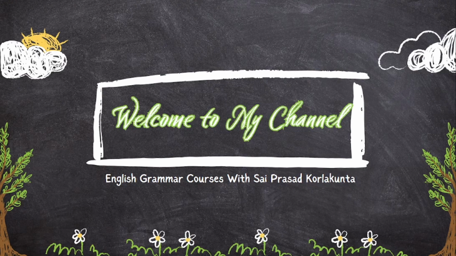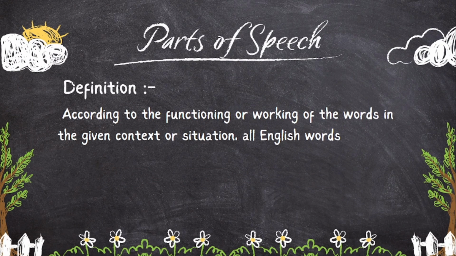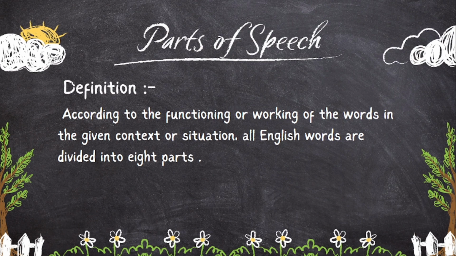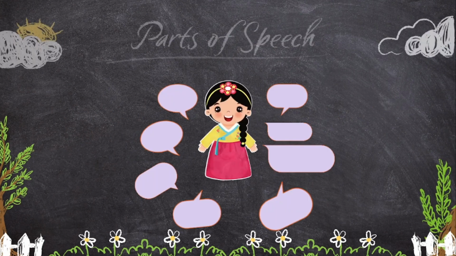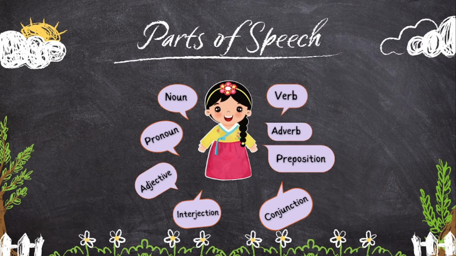Welcome to my channel. In the previous video, you were explained the definition of parts of speech as well as on what basis it is divided into. All the English words are divided into 8 parts. They are noun, pronoun, adjective, verb, adverb, preposition, conjunction, and interjection.